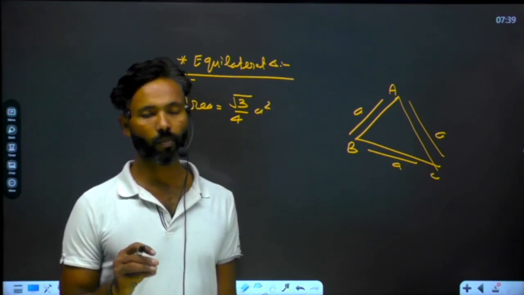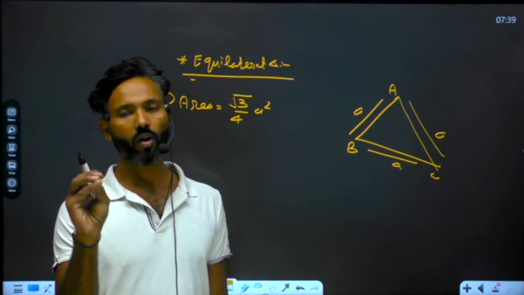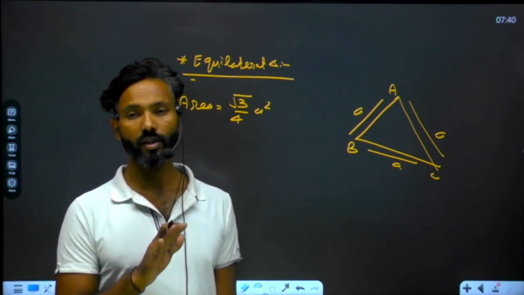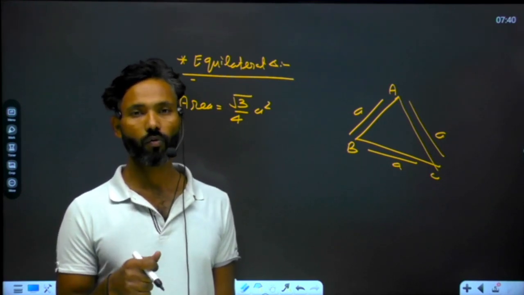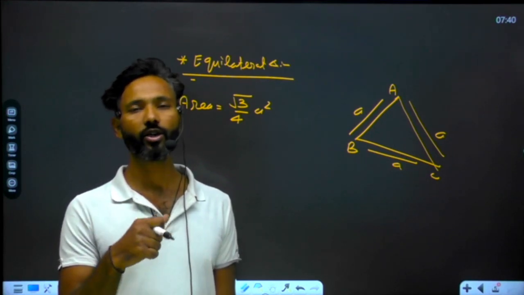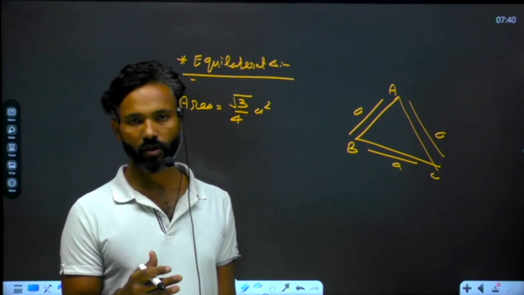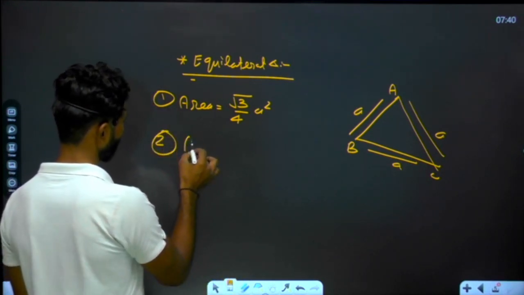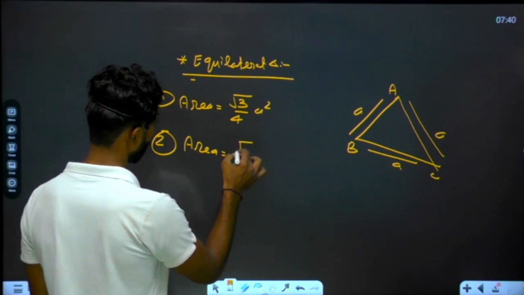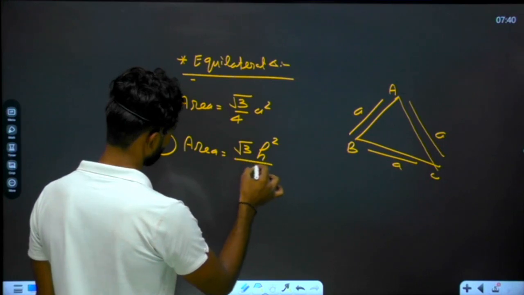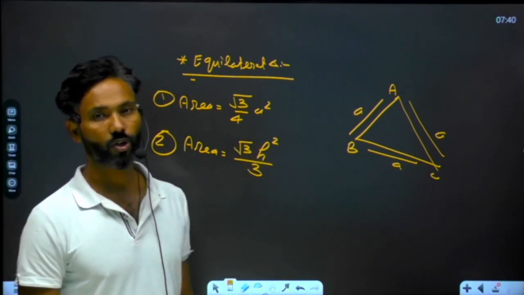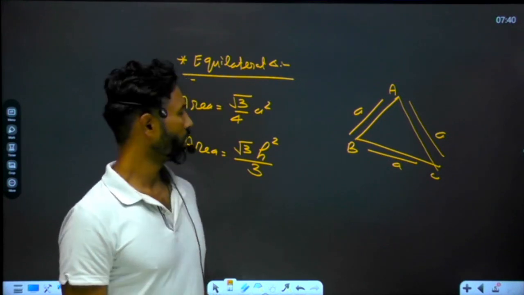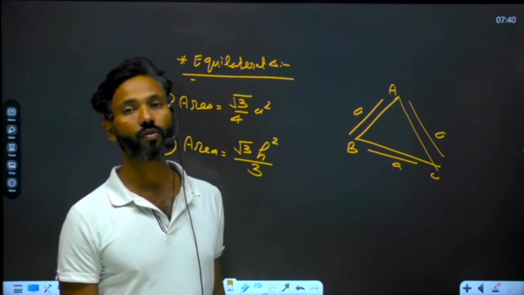But this formula can be applied when the length of the side of the triangle is provided in the question. Understand? Many times the length of the side will not be provided. What will be provided? The height, or you can say the altitude of the triangle. When the altitude is provided, you can use another formula for the area calculation. In that case, area will be root 3 h square upon 3. So this is the second formula for the calculation of the area. The first formula is applied when the length of the side is provided. The second is applied when the length of the altitude is provided.